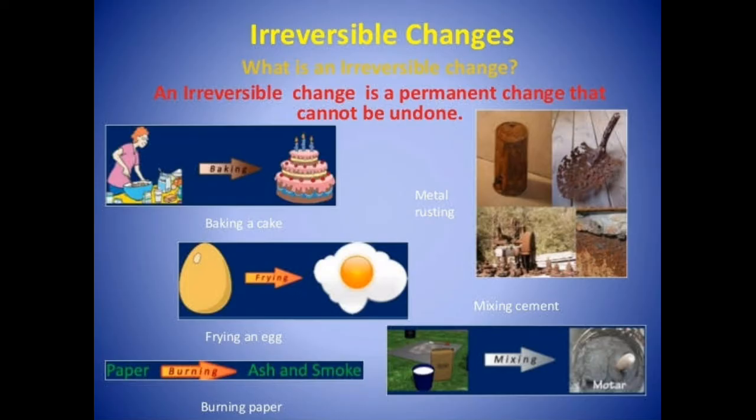Next is irreversible change. An irreversible change is a permanent change that cannot be undone. Means it cannot be reversed. Generally it is permanent in nature. For example, baking a cake: when we make the cake, it cannot be made back into the dry ingredients. Metal rusting, frying an egg, making cement, and burning paper are other examples.